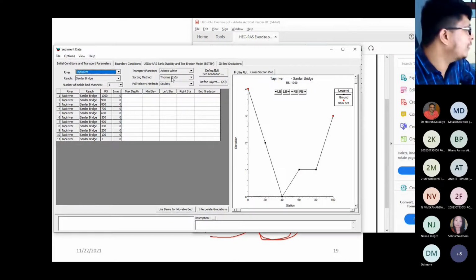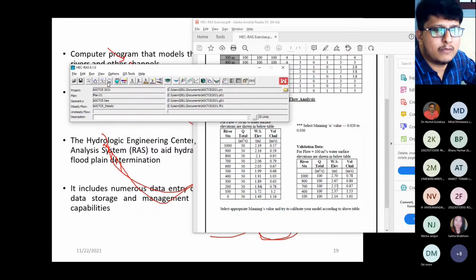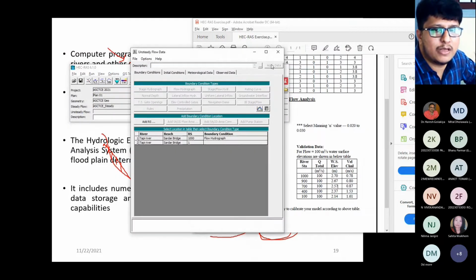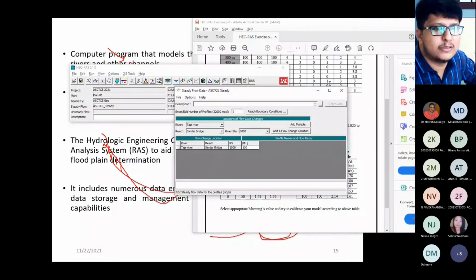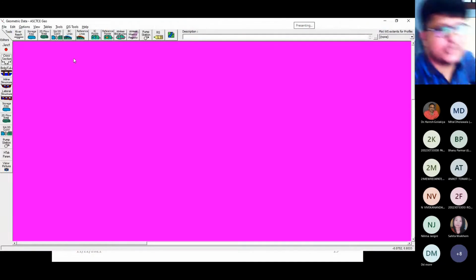One time you have to enter the cross-sectional data, and then afterwards you can do a number of works with the help of this particular data, right? Then afterwards, this is the unsteady flow data entry. This is the steady flow data entry, right? And this is the cross-sectional data window, right? So this is about the HEC-RAS 1D steady flow analysis.